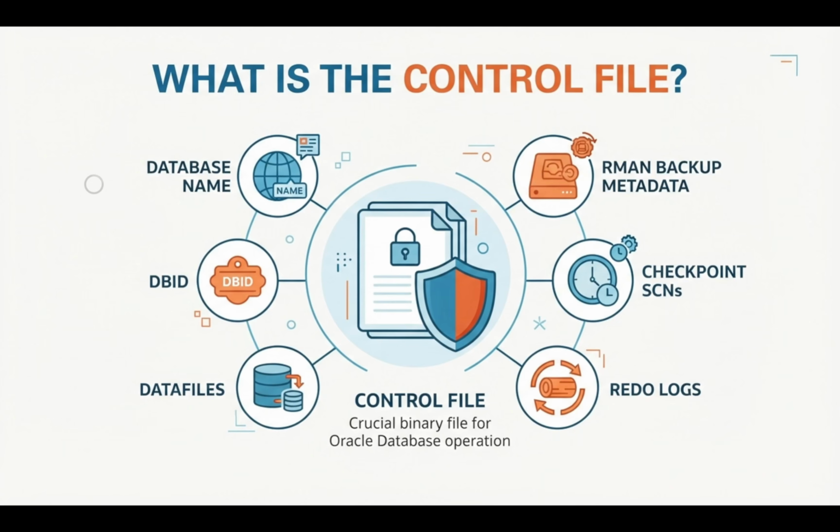First, let's understand what we are protecting. The control file is a small but extremely important Oracle database file. It contains critical database metadata, including the database name and database ID, information about the data file location, redo logs, checkpoint information, and RMAN backup metadata. So although the control file is much smaller than our actual data files, it contains information that Oracle needs to understand the database structure and recovery environment. That's why losing it can create a serious recovery problem.